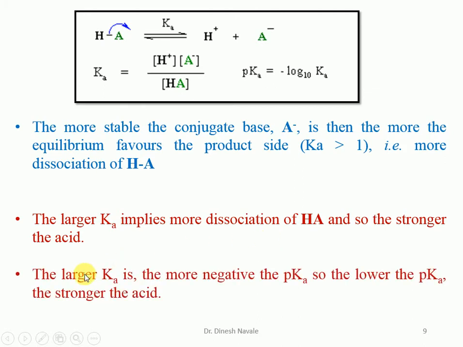And the other way: pKa is equal to negative log of 10 Ka. That means the lower the value of pKa, the stronger will be the acid. So for an acid to be stronger, Ka should be larger and pKa should be lower.